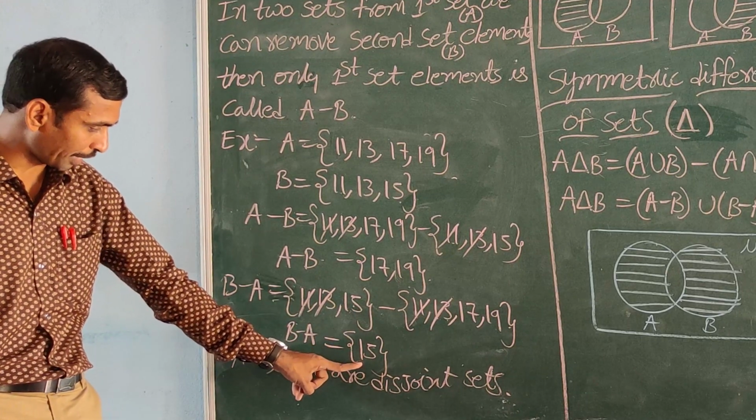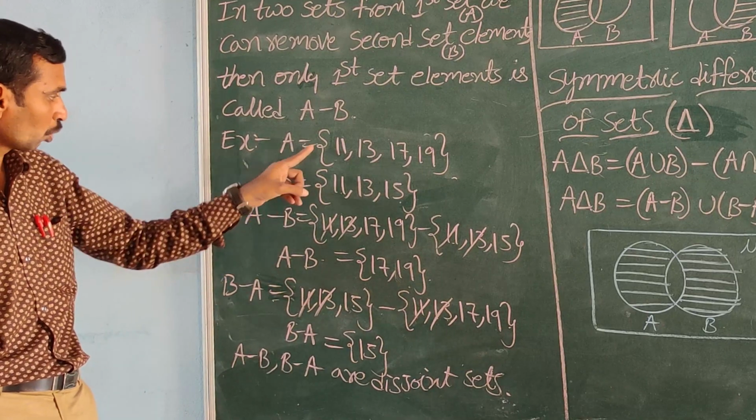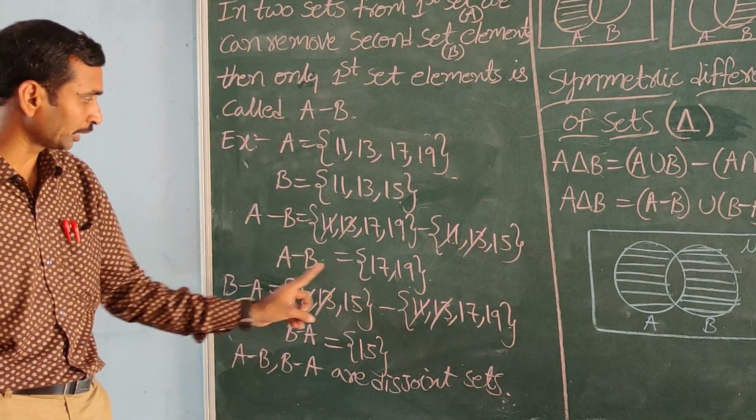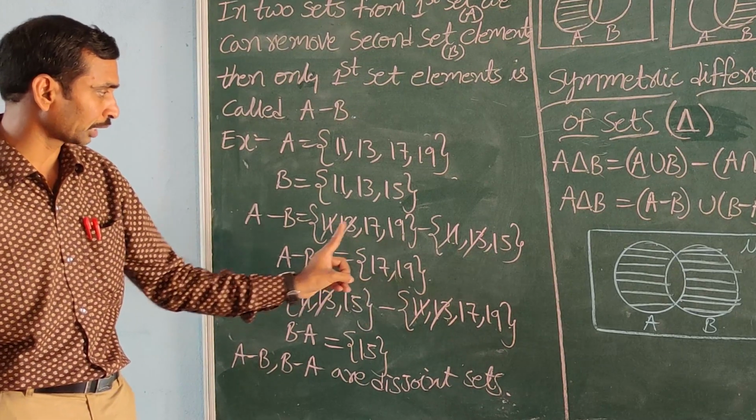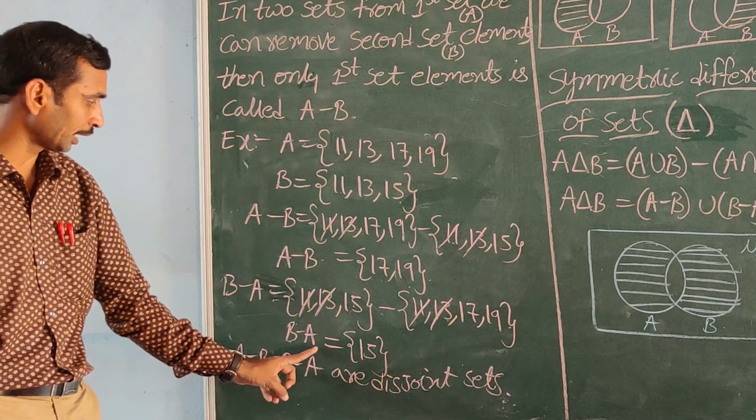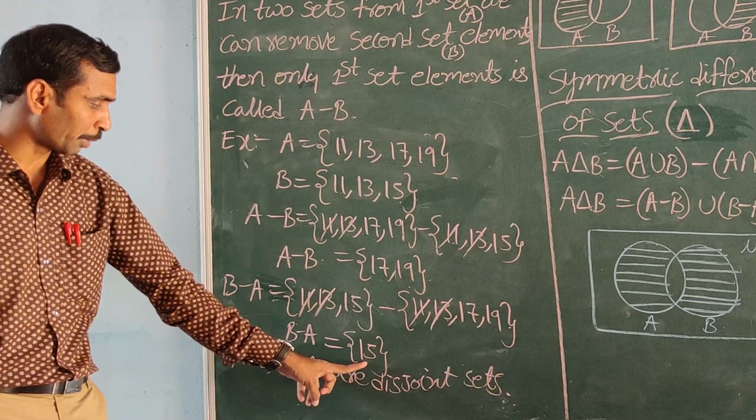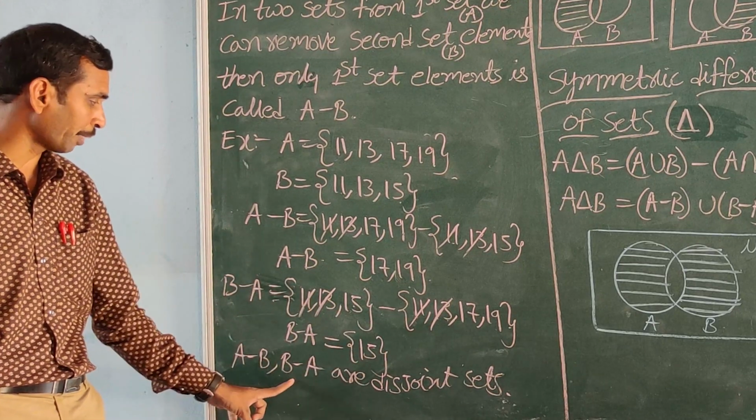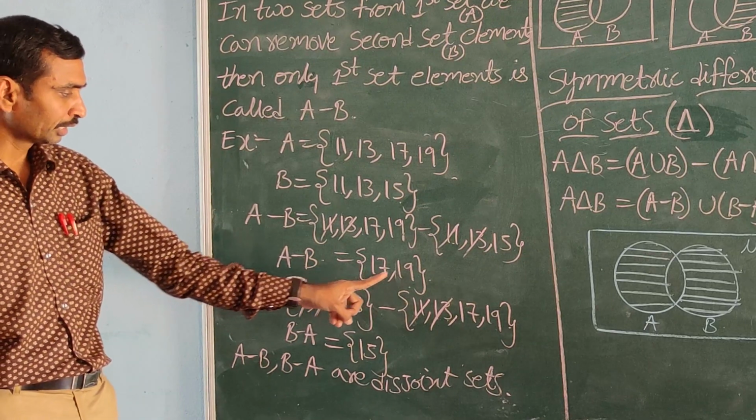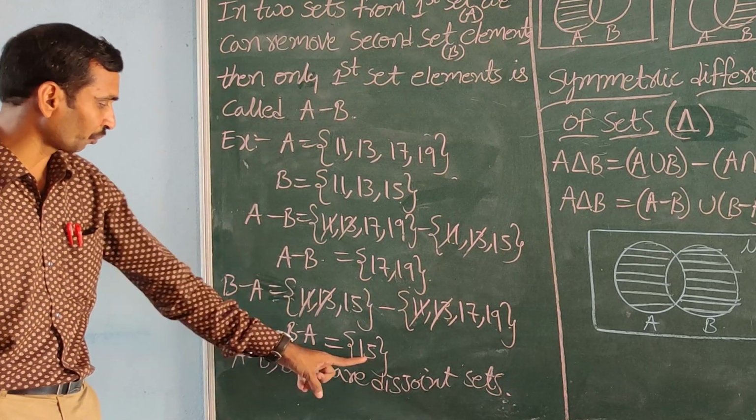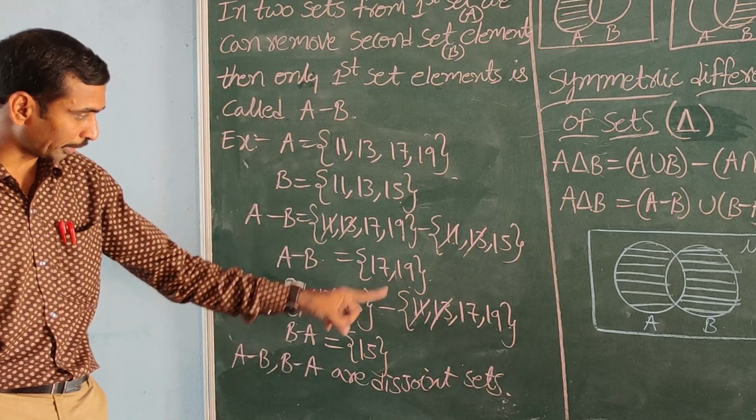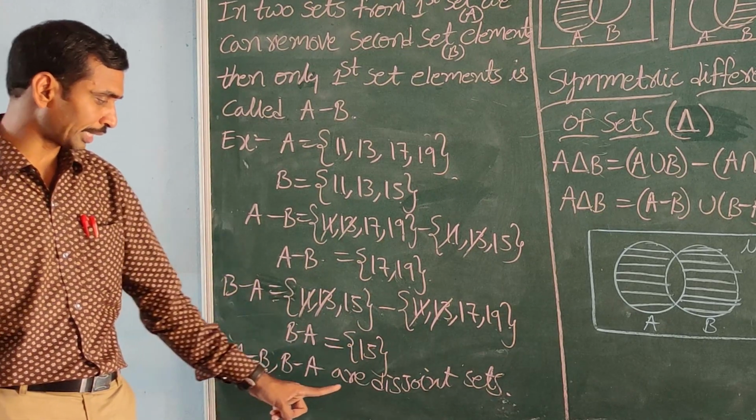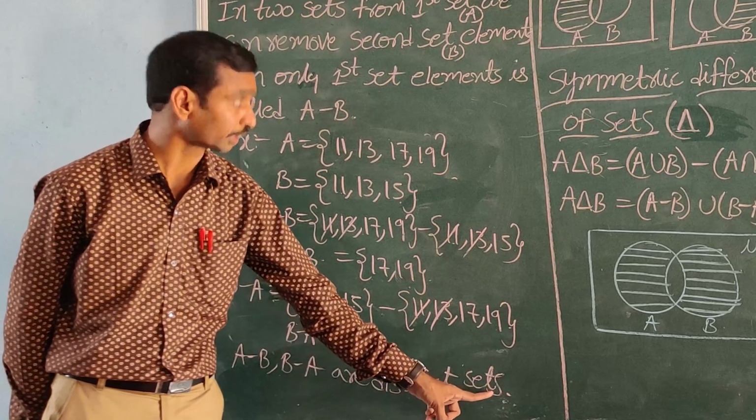We can take here only B elements. Previously we took only A elements, 17, 19. A minus B is equal to only A elements. We can cancel the common elements. B minus A is equal to only B elements. We can cancel the common elements. Here 15. A minus B, B minus A. If you observe, A minus B is 17, 19 and B minus A is 15. Do these two sets have any common elements? No common elements. So A minus B and B minus A are called disjoint sets.